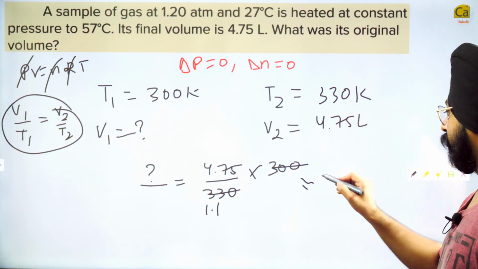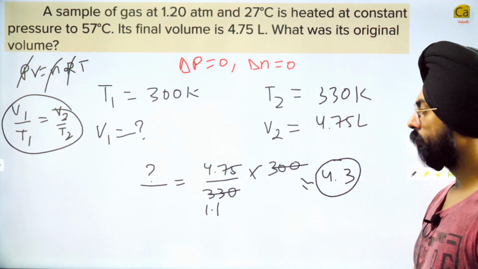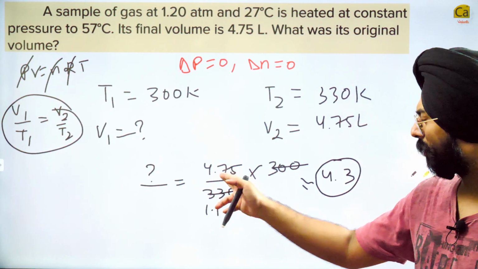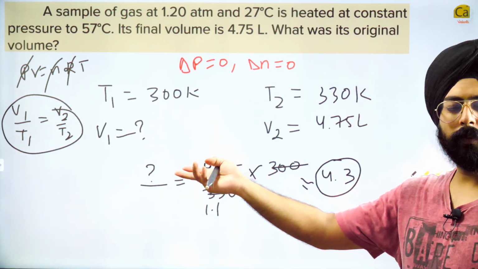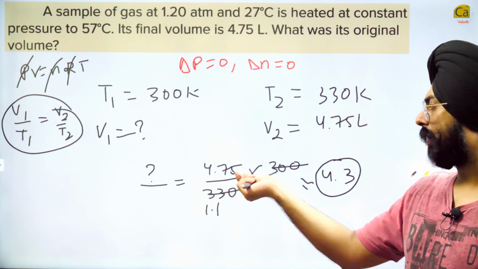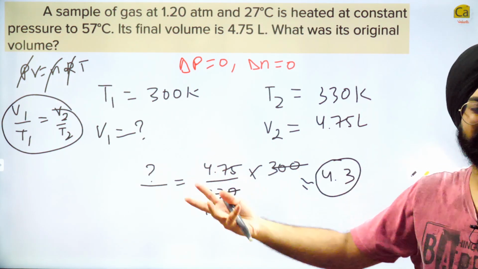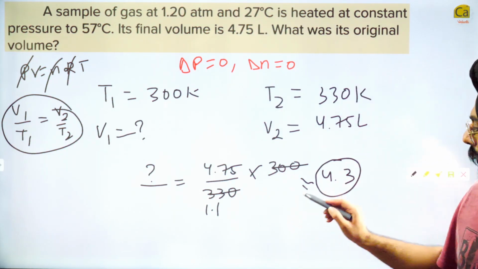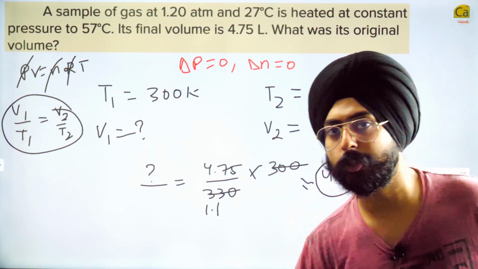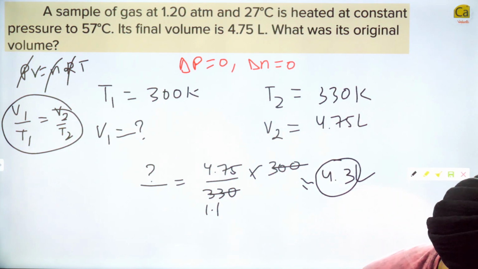I think this will be somewhere around 4.3. Cool. Because if you divide 47 by 11, you will have 4, then 35 will remain, so 4.3 something will be the answer. Cool. So let's see how many people gave the correct answer. 4.3 liters should be the answer. Let's see how many people were able to give the correct answer.